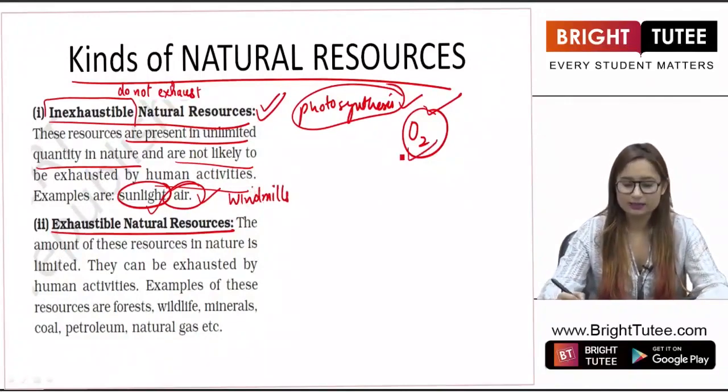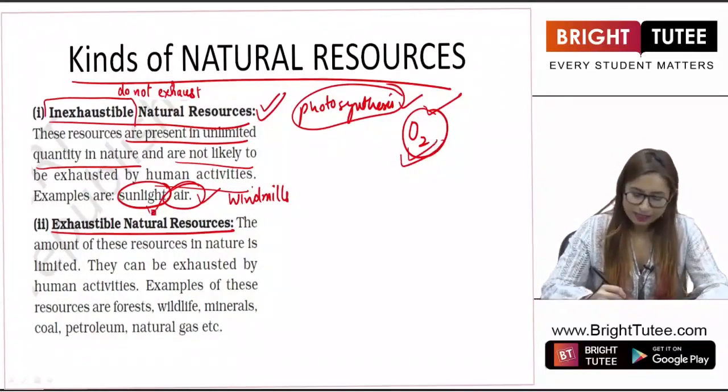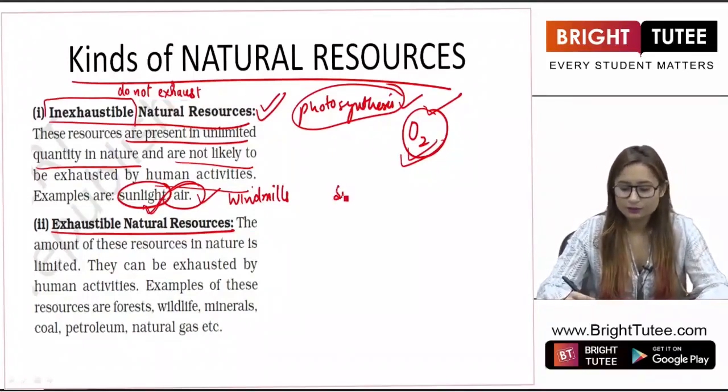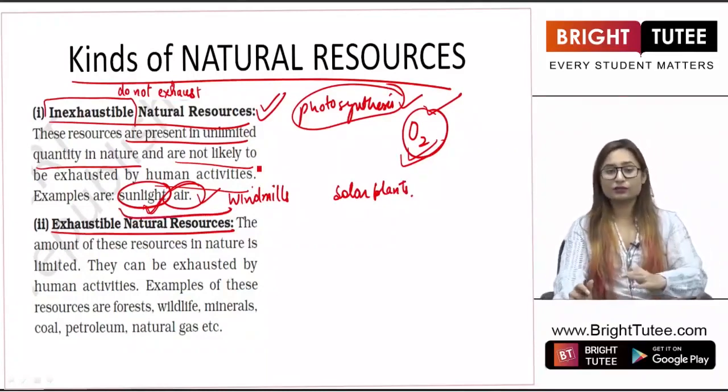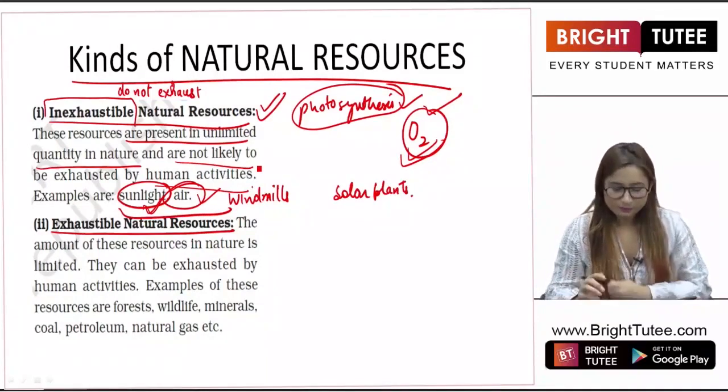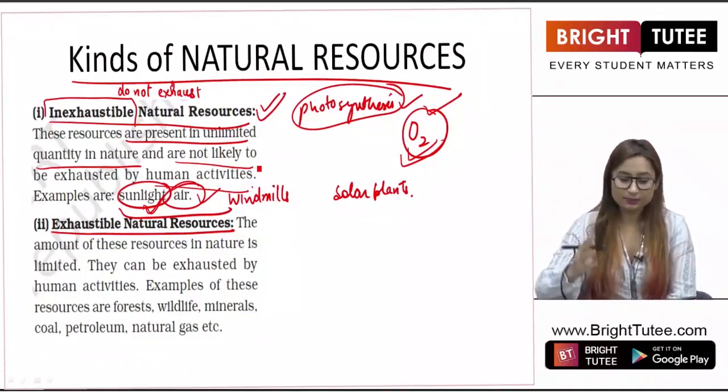Again, air is responsible for our breathing processes. And then sunlight, we use solar plants nowadays to generate energy, right? So both of them are a kind of resources which are not going to exhaust. Now the second kind is exhaustible natural resources.